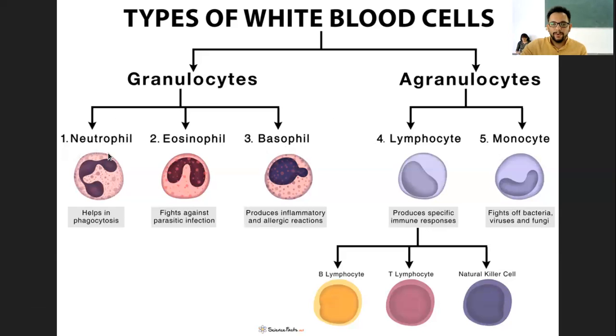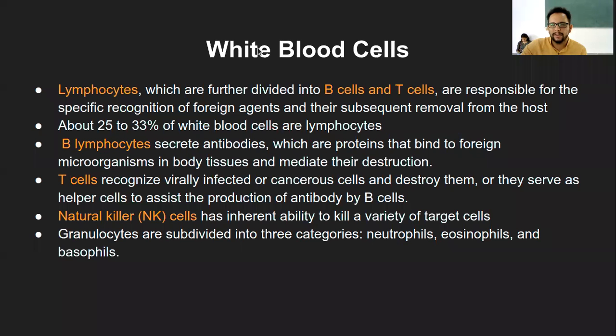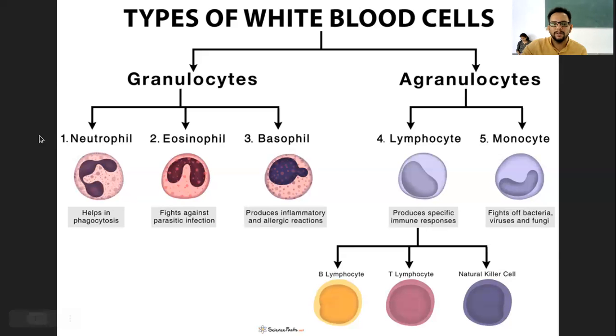So neutrophil, if you look at the nucleus, obviously there are a few differences, but I will not go into that because it is summarized here, which you can revise on your own. I will not be taking that part in the class, but the major difference is in terms of their function. Neutrophil is actually the first one to arrive at the site, a major number of cells within the body, and it helps in phagocytosis. My assumption is that you would know what phagocytosis is. If you don't know, please feel free to ask about it.